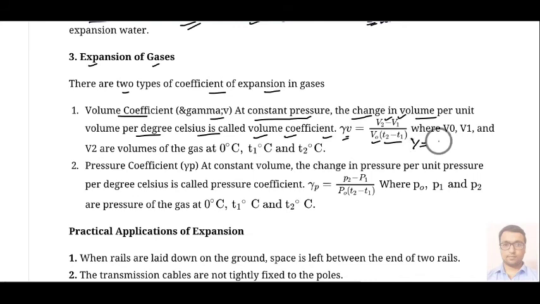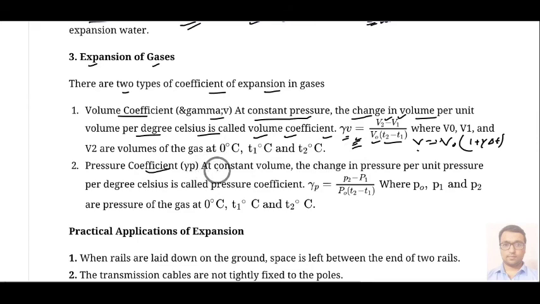This expression comes from the same formula: final volume equals initial volume into 1 plus gamma delta T. From here we can calculate gamma using this formula.